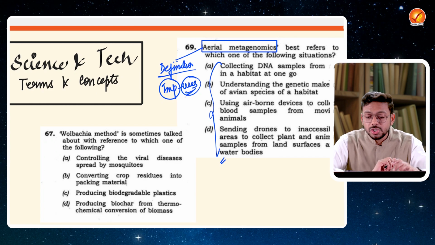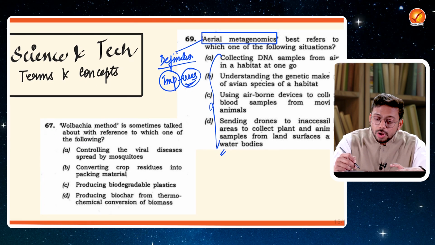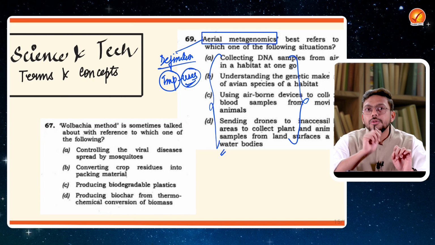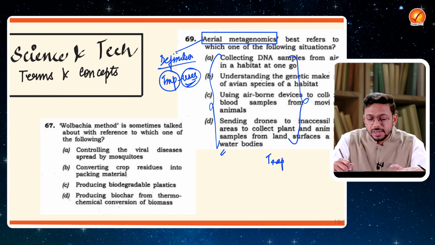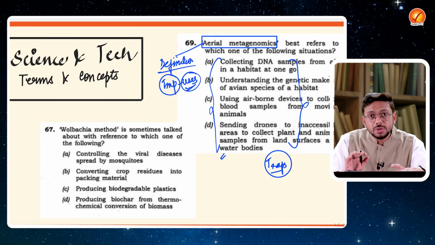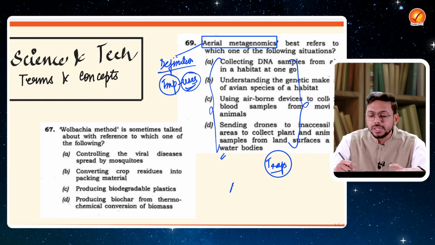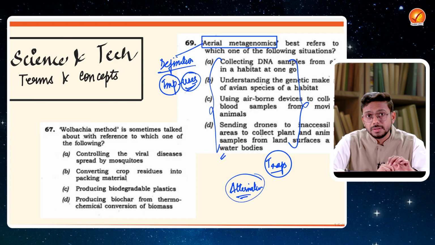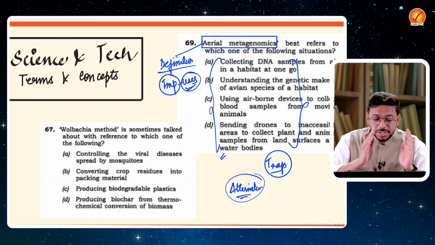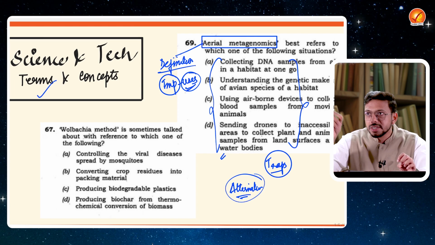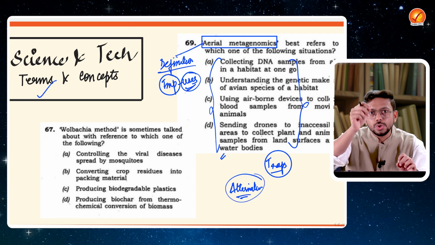Now, one very important thing which you have to understand over here is that all these statements would be very similar to each other. That is how UPSC creates the traps, right? That is how it creates the traps. So whenever you are reading any particular concept, you have to read the alternative concept as well, right? That is very, very important. Fine. So to understand this particular section of terms and concepts, you have to understand what kind of things UPSC can ask, what is there in the news repetitively, know the definition, know the importance.